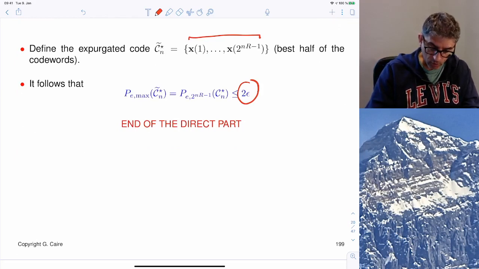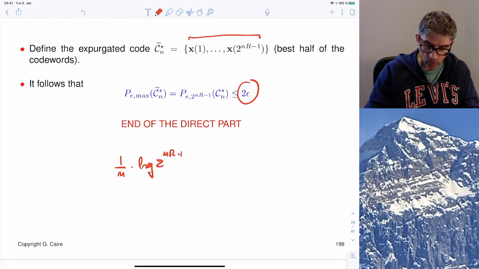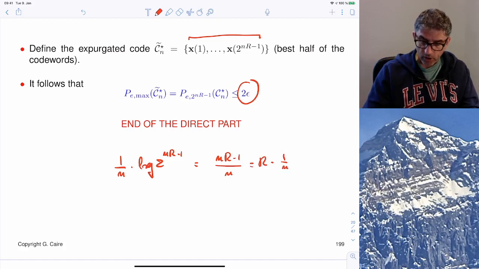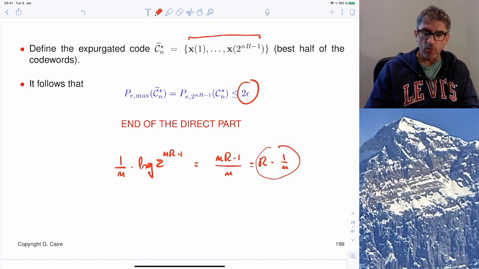Well, the rate will be 1 over n times log of 2 to the nr minus 1, which is nr minus 1 divided by n, which is R minus 1 over n. So here, the rate is almost unchanged because n is very large, R minus 1 over n is almost R. So the rate again goes as close as we want to R.